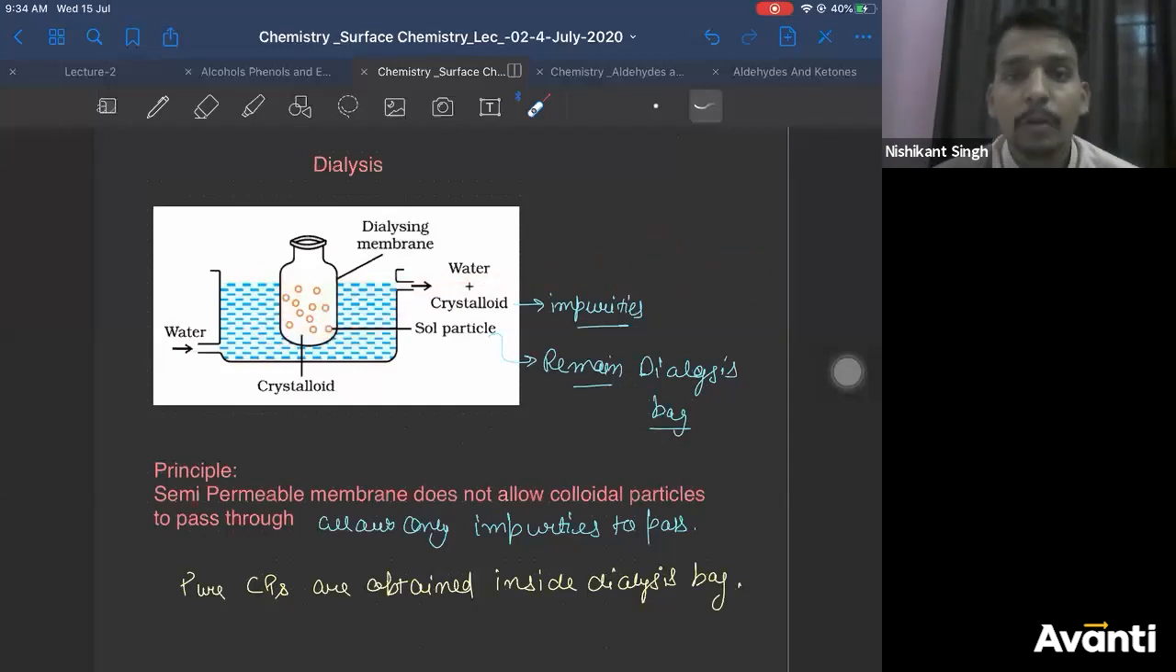Is the dialyzer the bag or the whole apparatus? The dialyzer is the whole apparatus. What is the dialysis bag? This bag which contains a membrane. This is your dialysis bag.